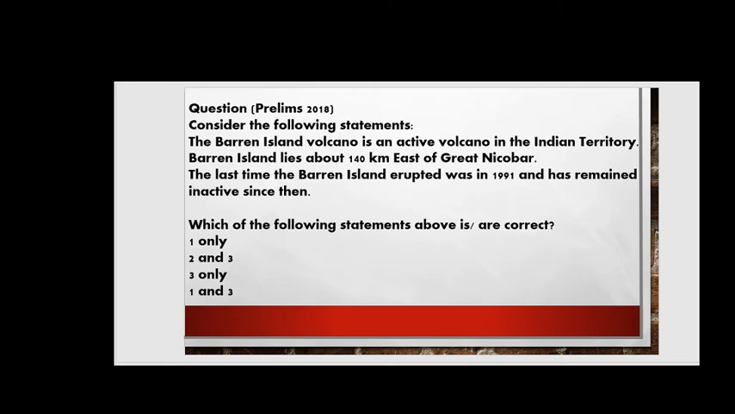Next, we see here a question from UPSC 2018, friends. Consider the following statements. The Barren Island volcano is an active volcano in Indian territory. Barren Island lies about 140 kilometers east of Greater Nicobar. The last time Barren Island erupted was in 1991 and has remained inactive since then. So when was the last eruption? That is in 2018, but it was linked, friends. So in actual, it is in 2011. If you conclude in this way also, it is talking about 1991.